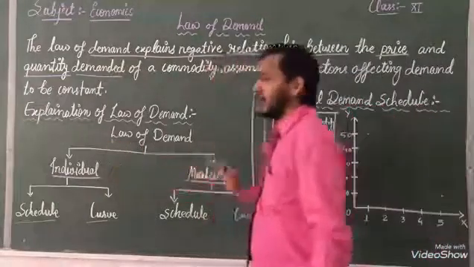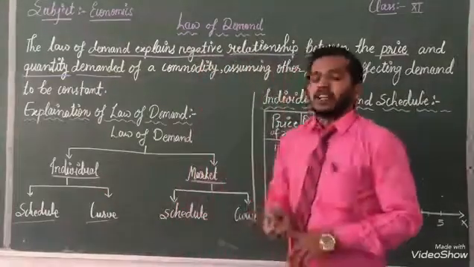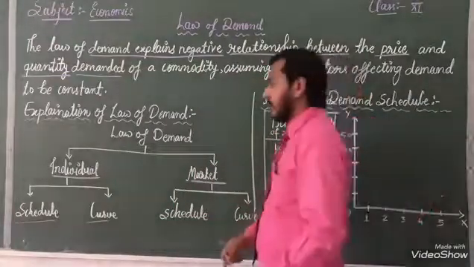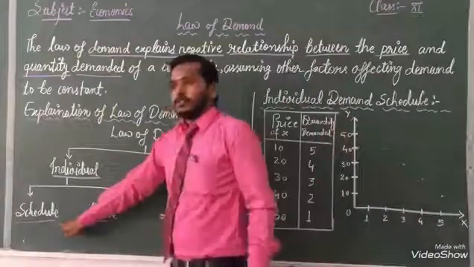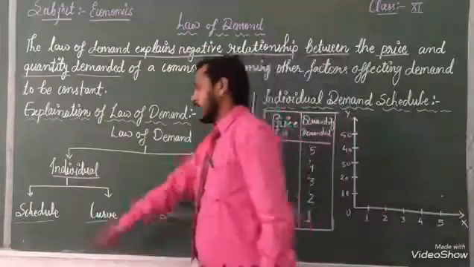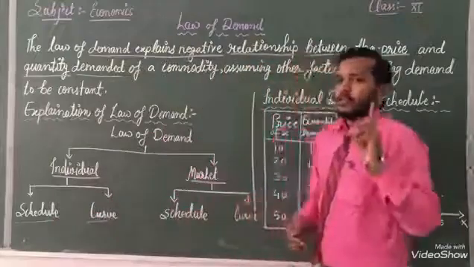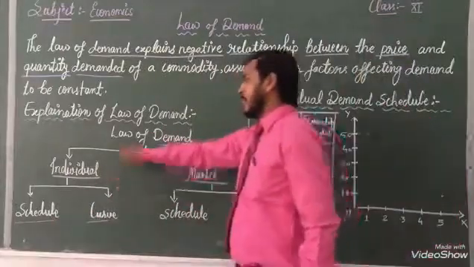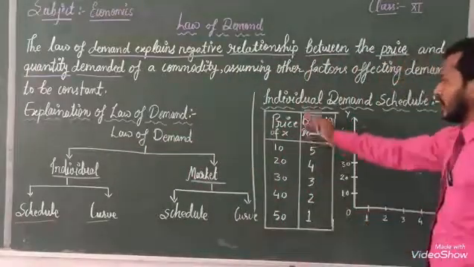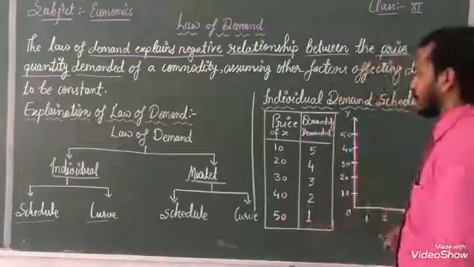Dear students, the law of demand. The first one I have told is individual demand, and the second one is market demand. With the help of a table, we can know very well which one is individual and which one is market. I have told two ways. The first one is with the help of a schedule, the second one with the help of a graph. So once again, we will read the individual law of demand with the help of a schedule. In front of you, dear students, I have made one small schedule. See it in the proper way.